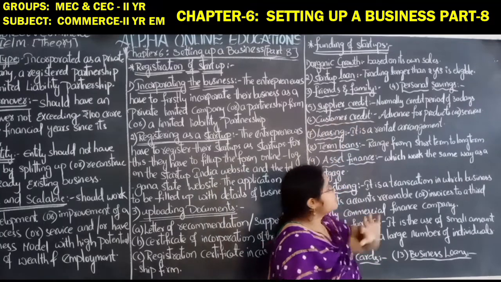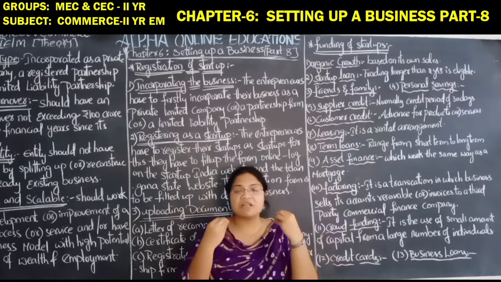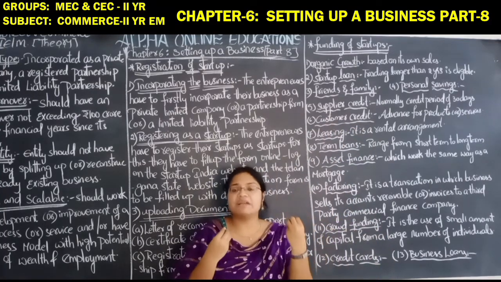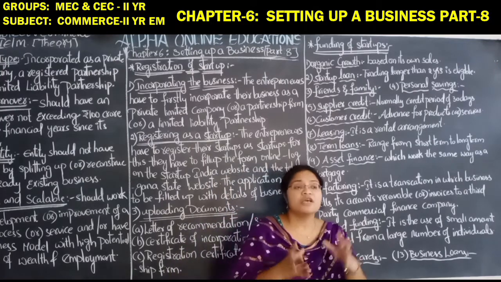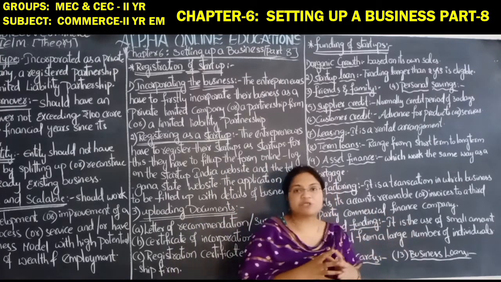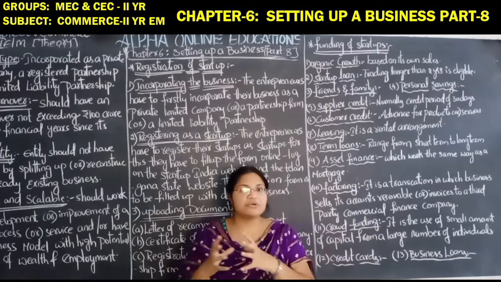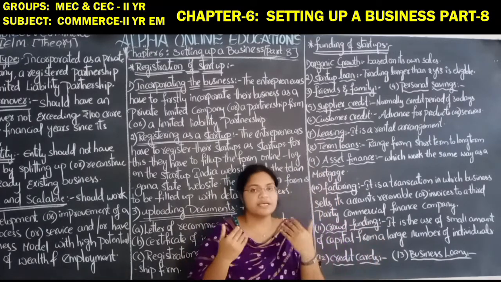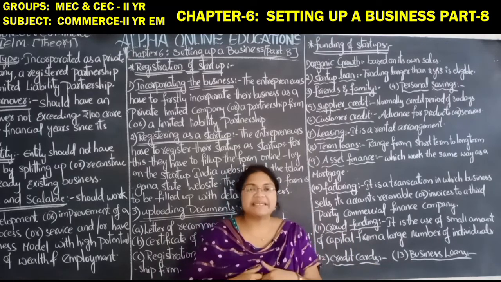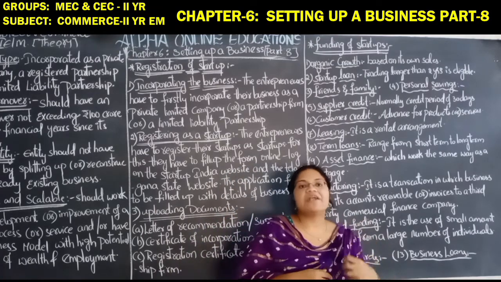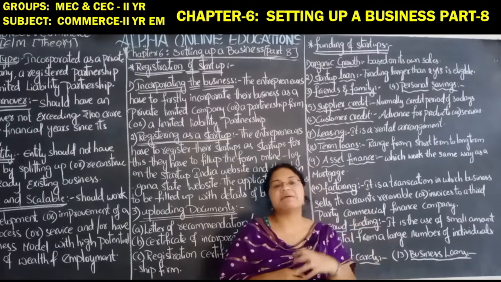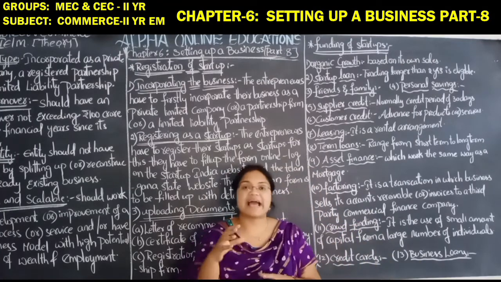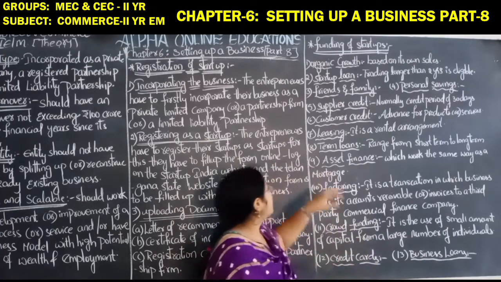Customer credit. Sometimes the entrepreneur will take an advance from the customer in order to manufacture certain types of goods. If the customer gives an order for certain goods, in such a case the entrepreneur will take the order amount in advance from the customer, and with that amount he will manufacture the product and sell it to the customer.